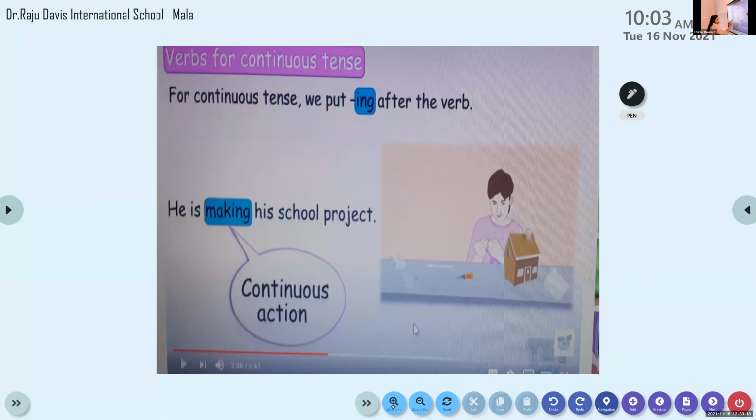So he is making his school project. So to the verb make, what have we done? We have added ing to the verb to show that the action is ongoing. Clear to all of you?